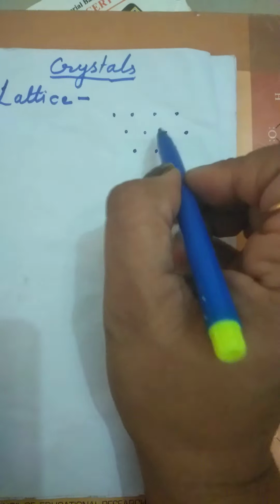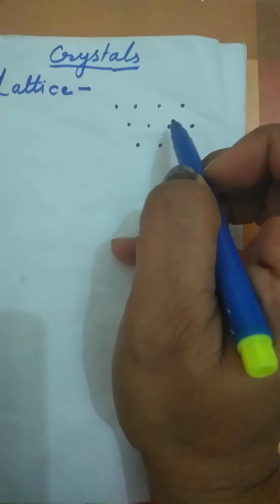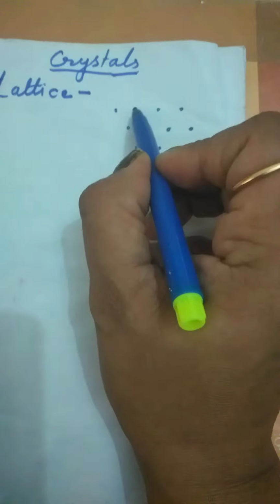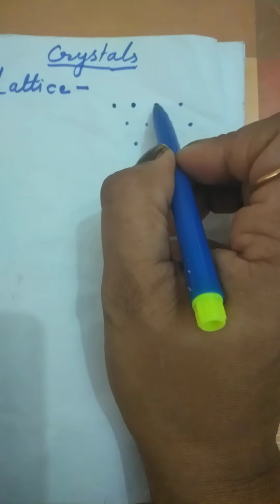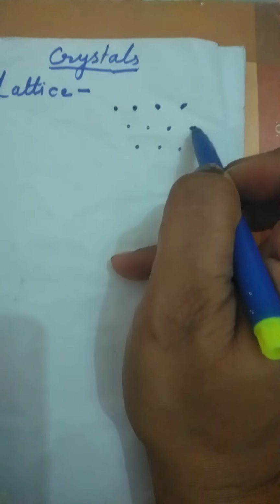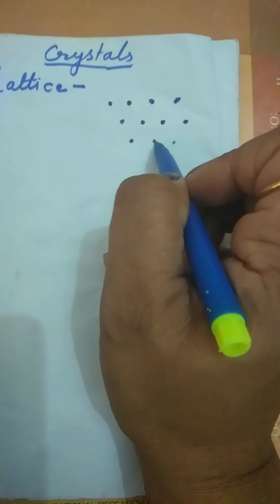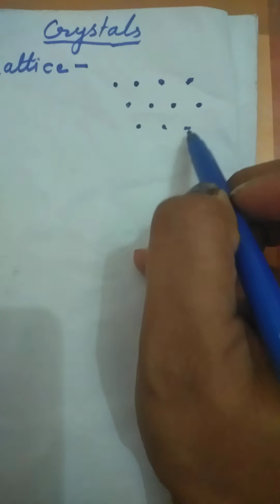That is called the lattice. Again repeating, this is the arrangement of the particles in space. If we talk about any species like sodium chloride, this will act as cations and anions. So here this arrangement is called lattice.